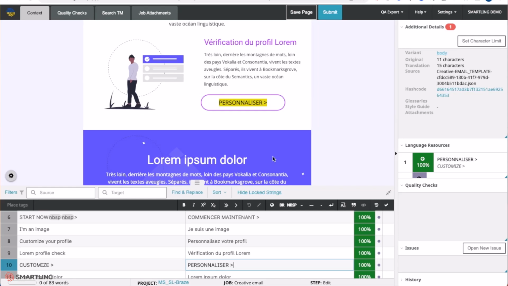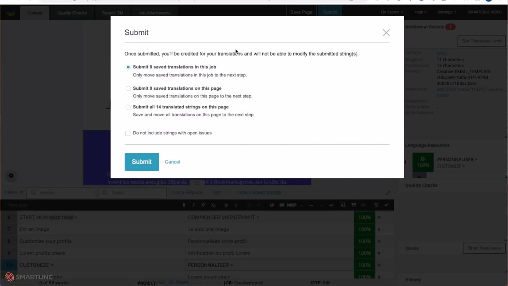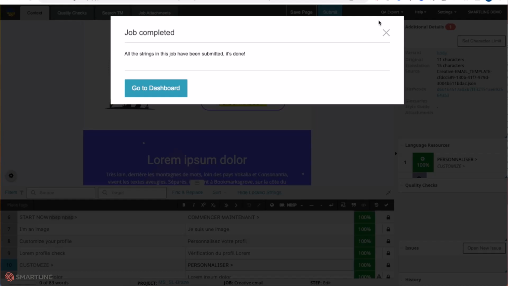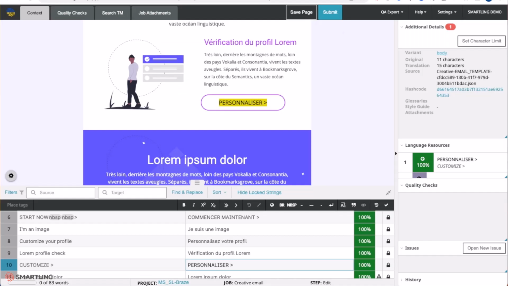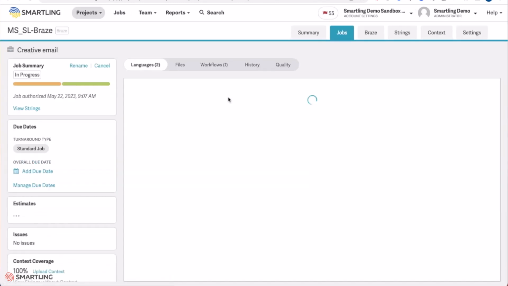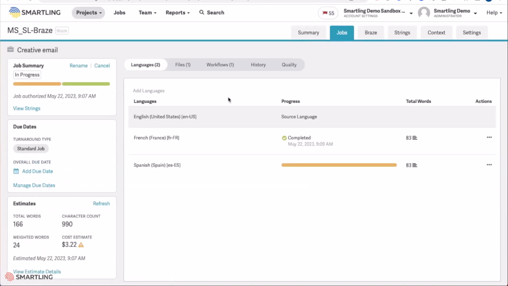Once the translator completes the translations, that information will automatically be submitted to the next step within the translation flow. This is all updated real-time within the Smartling dashboard.